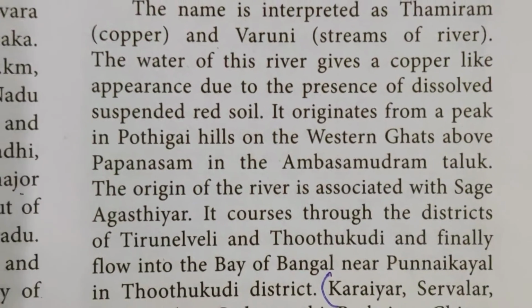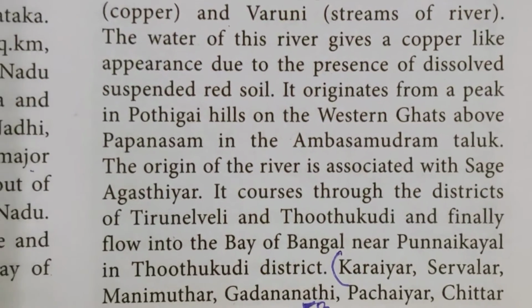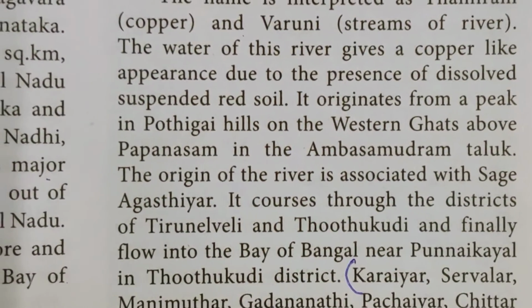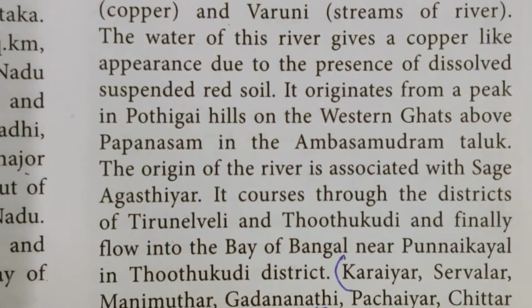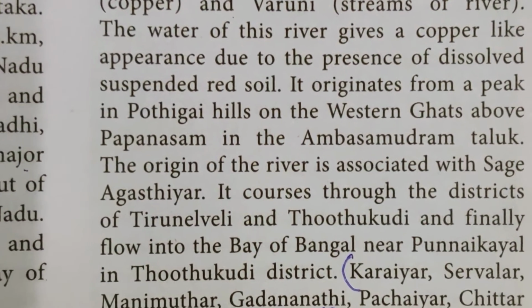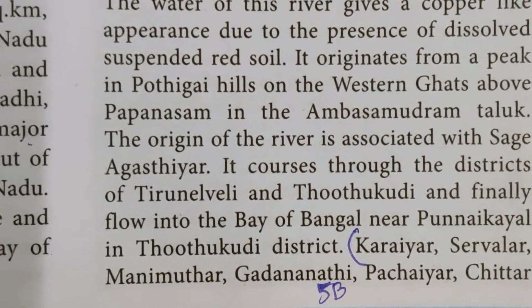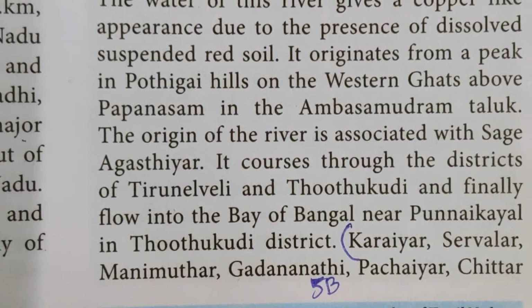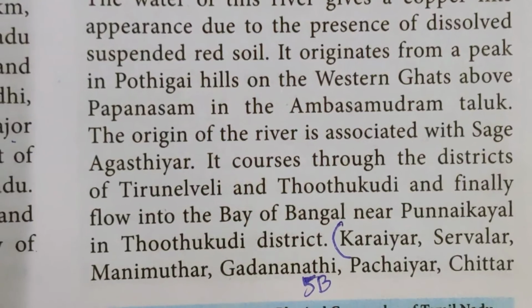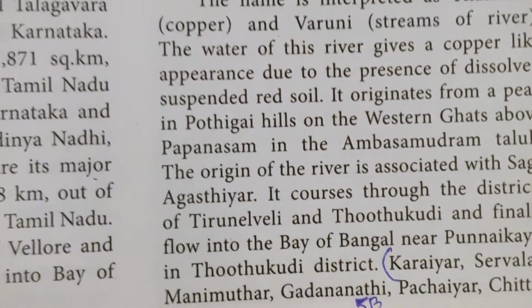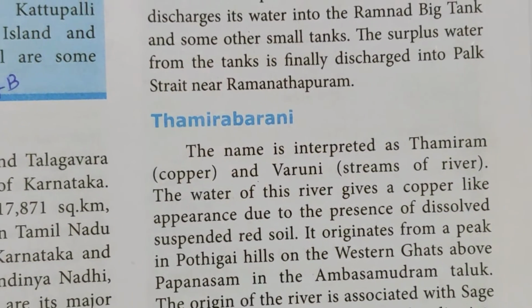The origin of the river is associated with the sage Agastya. It courses through the districts of Tirunelveli and Thoothukudi and finally flows into the Bay of Bengal near Punnaikayal in Thoothukudi district. Karayar, Servalar, Manimuthar, Gadana Nadi, Pachayar and Chittar are the other major rivers of the Thamirabarani.